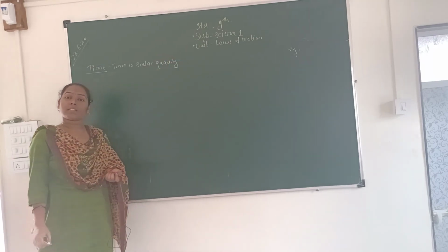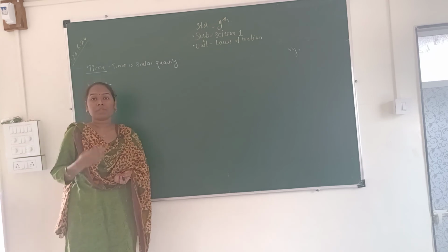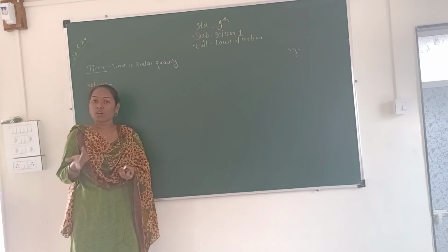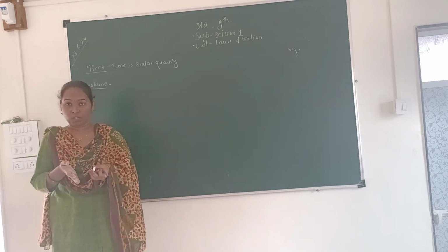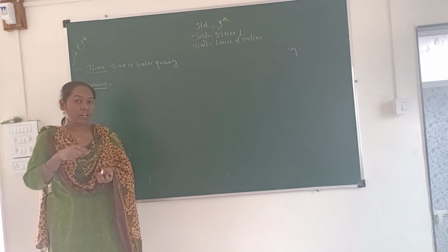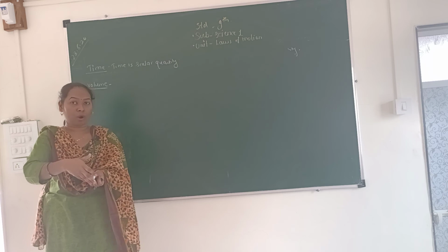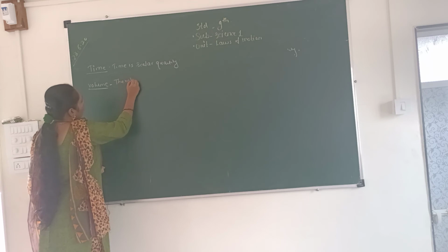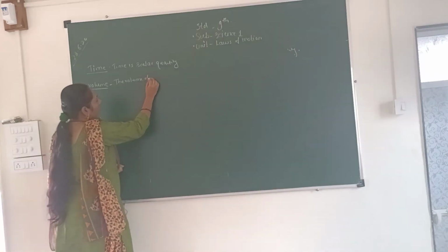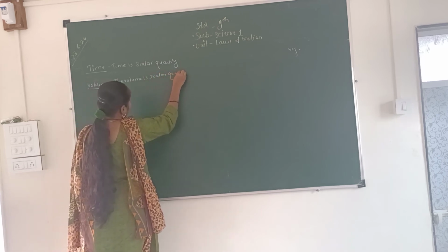Another one is volume. Volume is also a scalar quantity. Why is volume also a scalar quantity? Because there is no need to express direction. You want to put milk in a pot. There is no need to express direction. Directly you put that milk in that pot. Therefore, volume is also a scalar quantity.